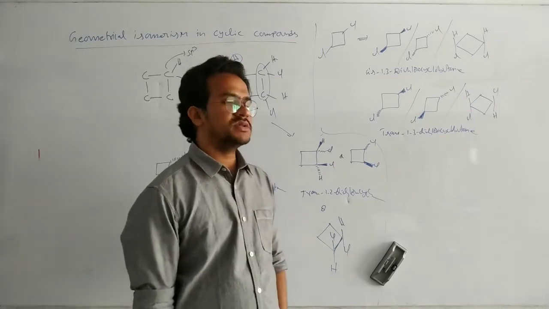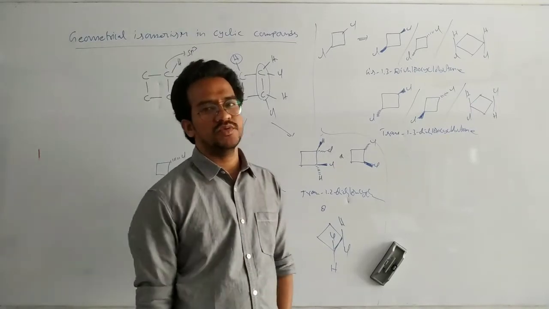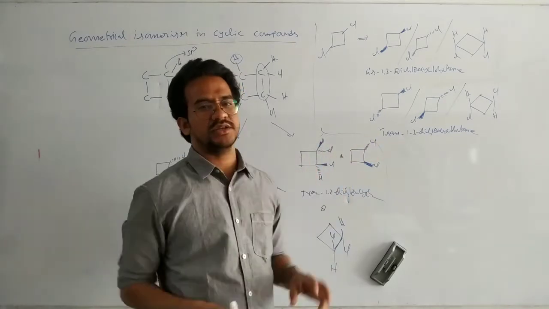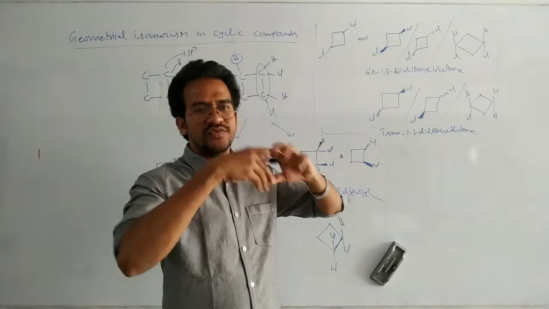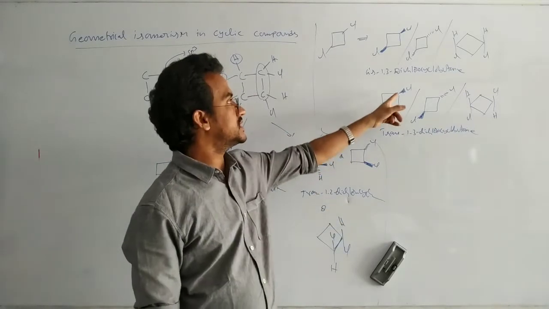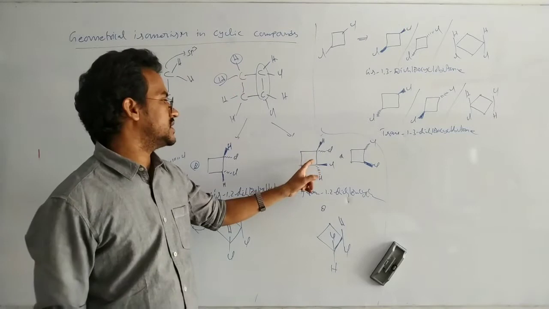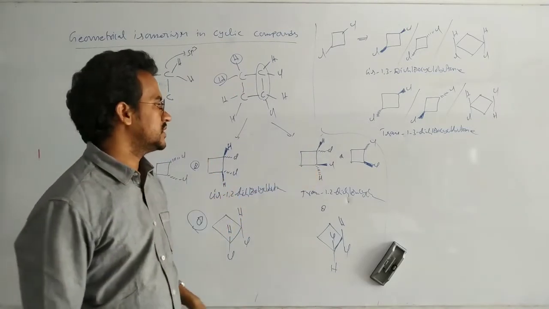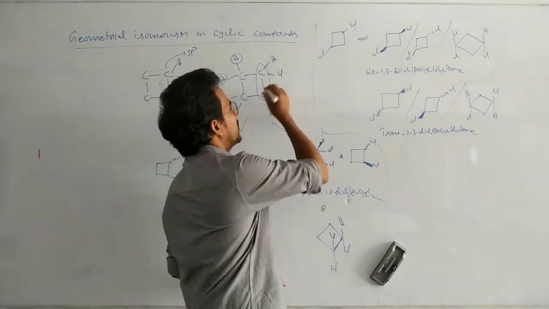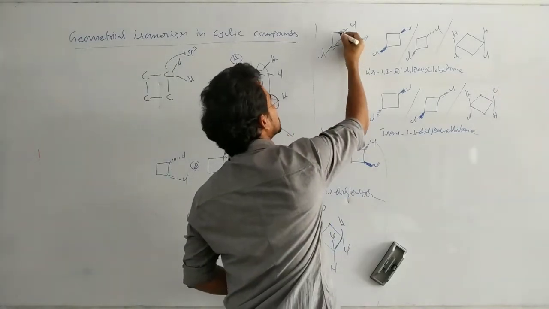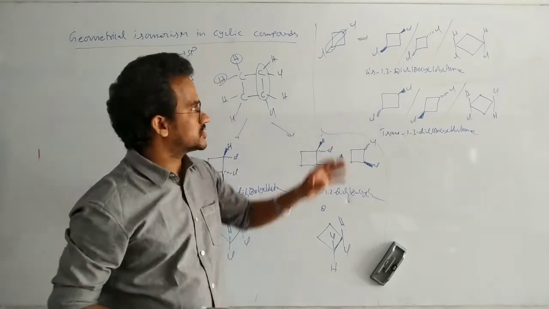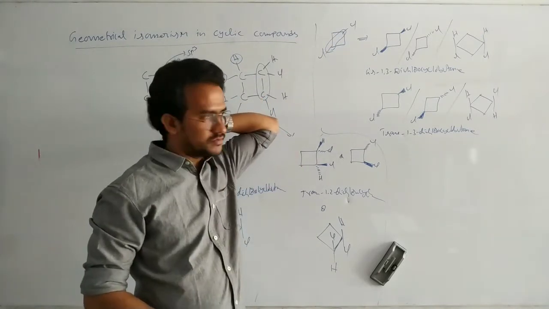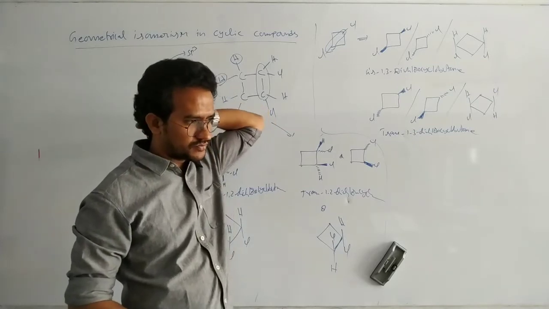Actually here about this C bond C single bond in acyclic compounds, we cannot see the geometric isomerism. But it is a cyclic compound. There is a restricted rotation because of the cyclic compound. There is no free rotation. That's why even across the single bond, we can see the geometrical isomerism. Okay, in this case. Here across this one, geometric isomerism is possible. Here across this one, geometric isomerism is possible. Across 1,3 carbons. Okay, here across 1,2 carbons. That's it.